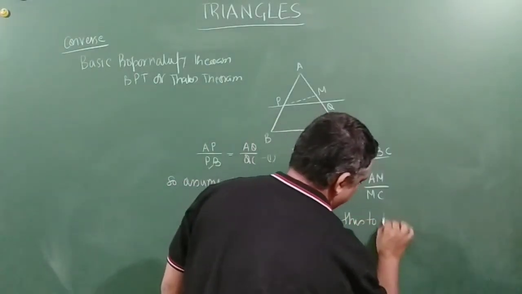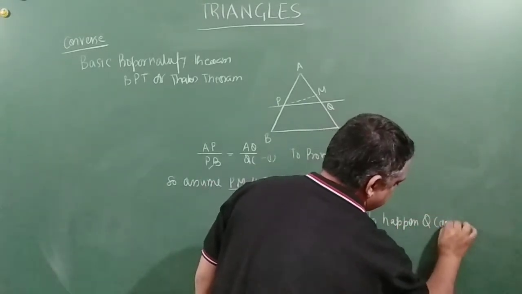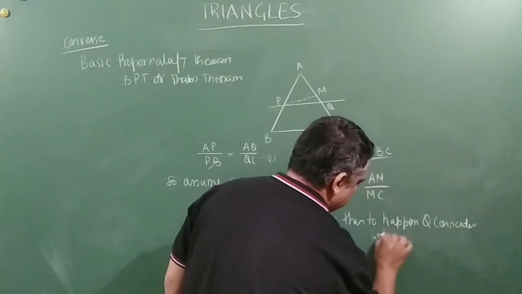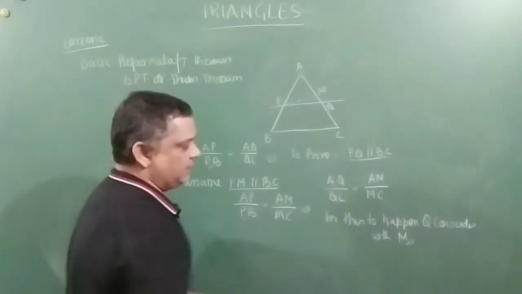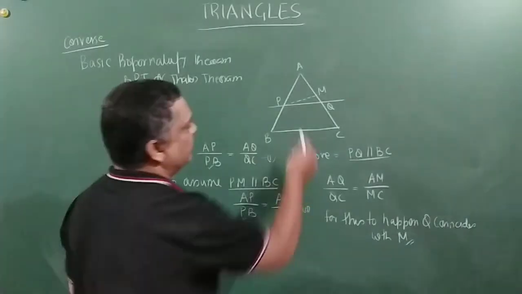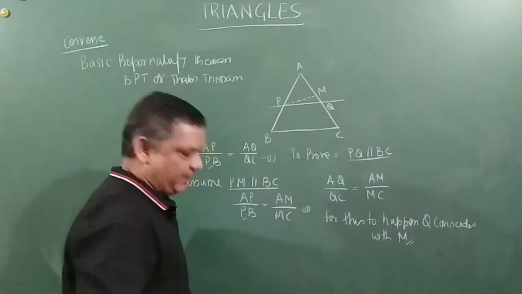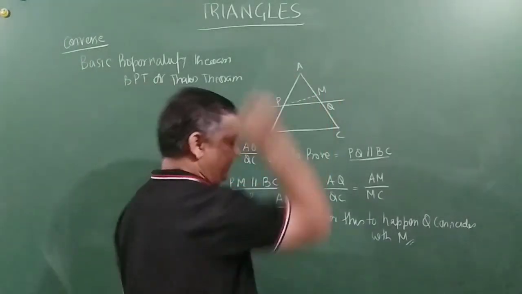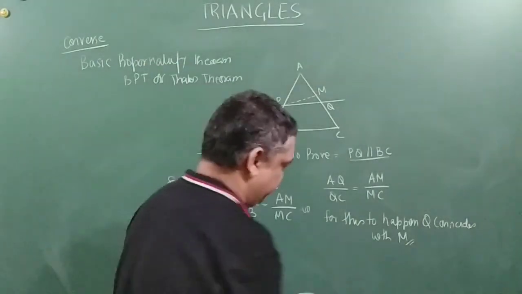So for this to happen, Q has to coincide with M. And that is when we can say that PQ is parallel to PM. So this was the converse of the basic proportionality theorem. Right, friends?